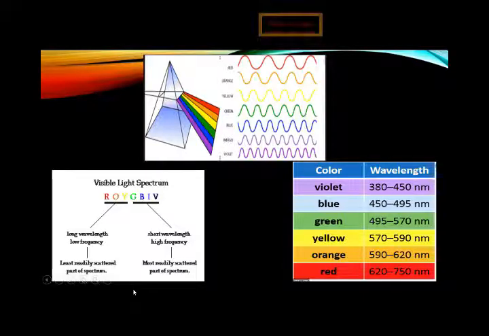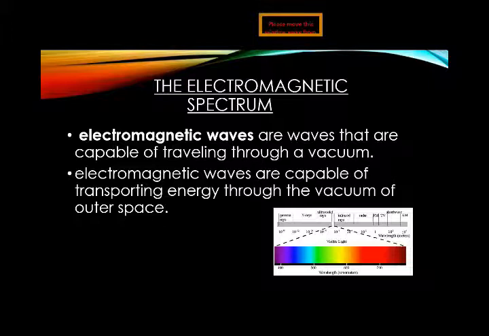So you can see clearly that light with a long wavelength is the least readily scattered part of the spectrum, and the most readily scattered parts of the spectrum are green, blue, indigo and violet. So take a screenshot of that slide. It will help you further understand how we get a spectrum through the prism and the working of the prism. Now we are moving toward the next topic, and that topic is the electromagnetic spectrum.